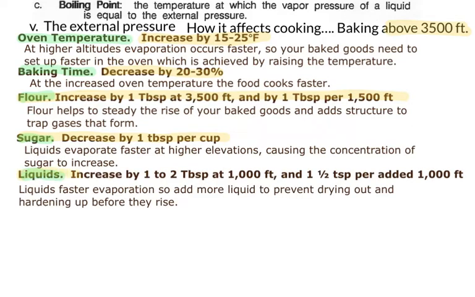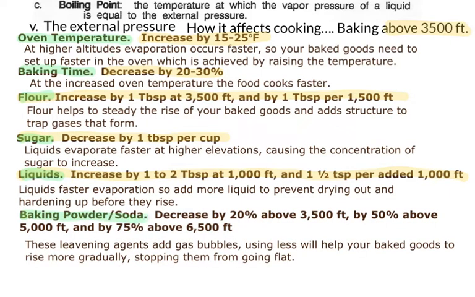In general, we try to increase the amount of liquids by about 1 to 2 tablespoons per 1,000 feet. And of course, this is due to the loss of liquid due to evaporation at these higher elevations with lower pressures, allowing them to evaporate faster.